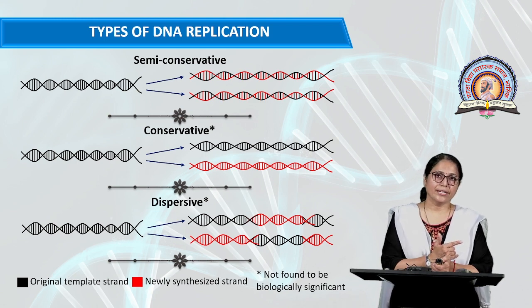In the conservative type, after replication is completed, the parent strands form a helix and the daughter strands form a helix separately. In the dispersive type, there is no specific sequence of parent and daughter strands. That is why it is called dispersive replication.